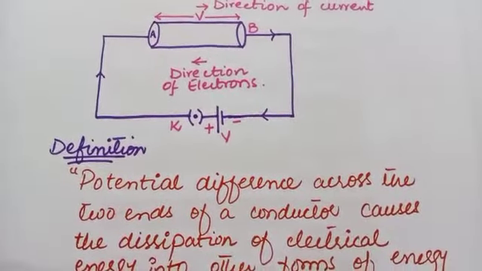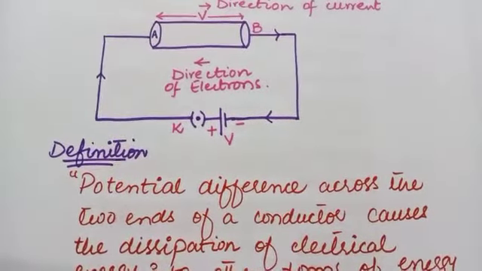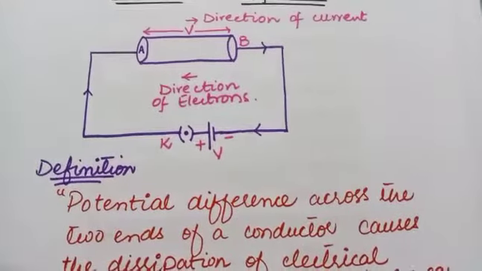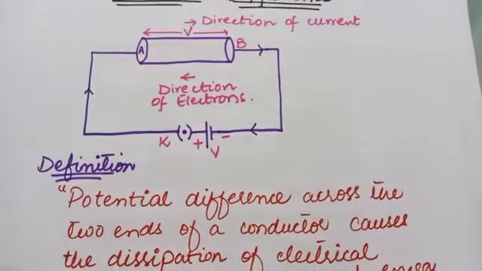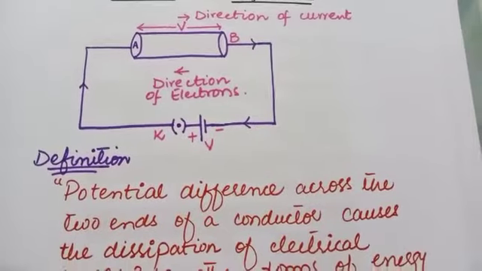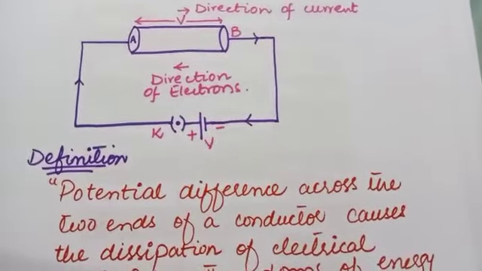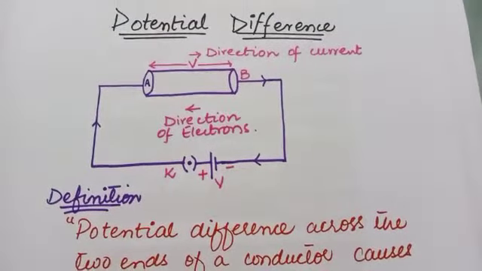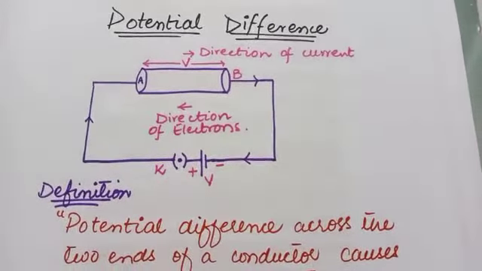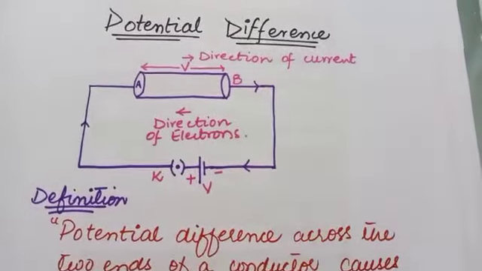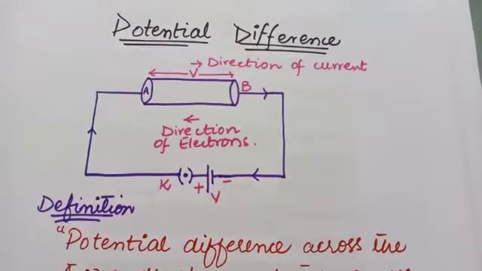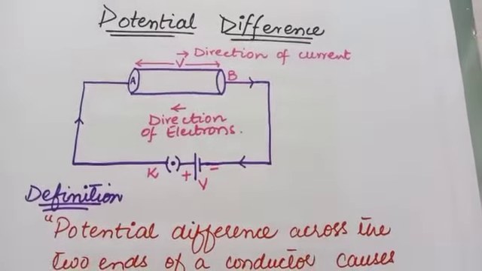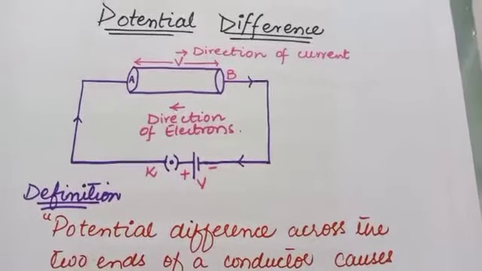As we discussed earlier, heat flows from higher potential to the lower potential. You can say that heat flows from hot body to the cold body, and water flows from higher potential to the lower potential. Same in case of electric charges. Electric charges flow only if there is a potential difference, and the charges also flow from higher potential to the lower potential.